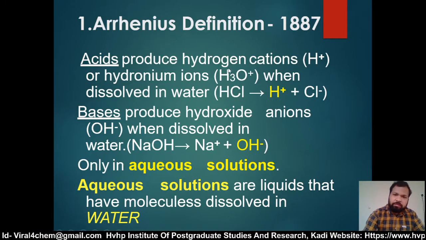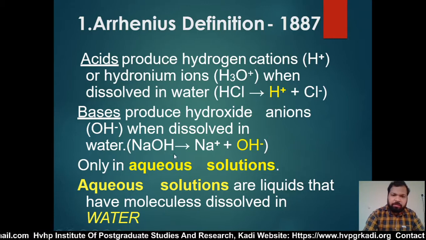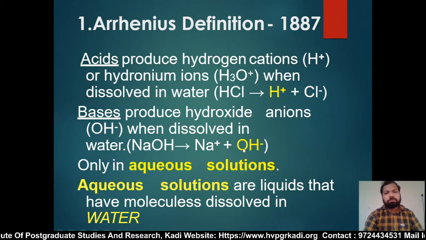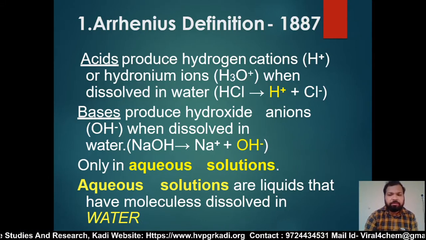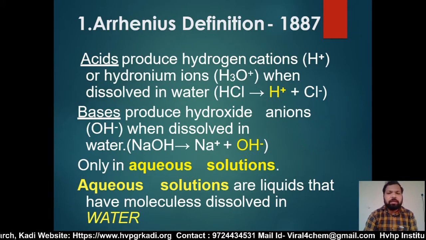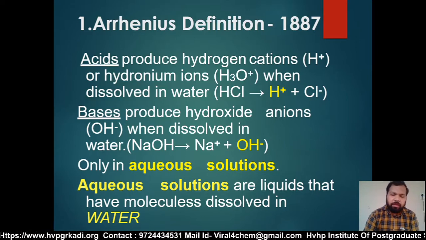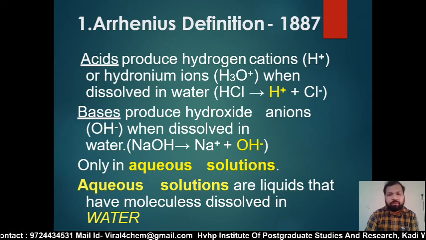In addition, some bases do not contain OH-, yet they show the properties of a base, like NH3. Similarly, a compound like BF3 does not possess H+, yet it acts as an acid. The Arrhenius theory cannot explain compounds like NH3 and BF3.